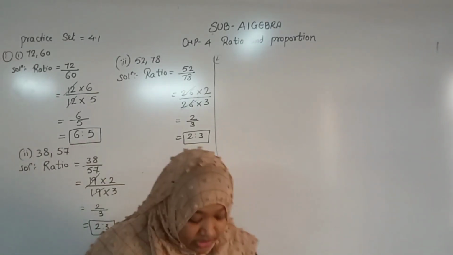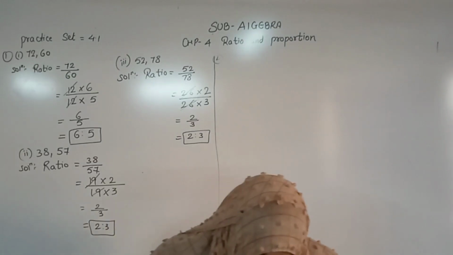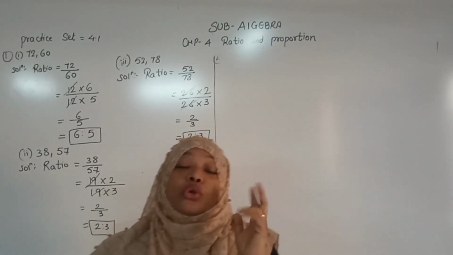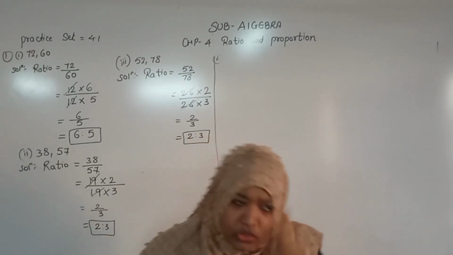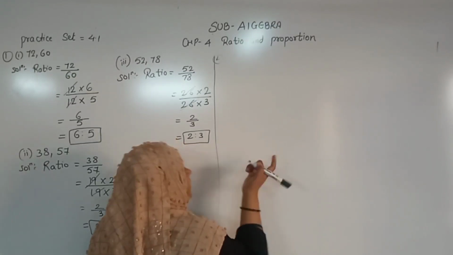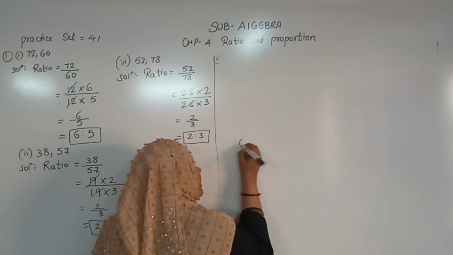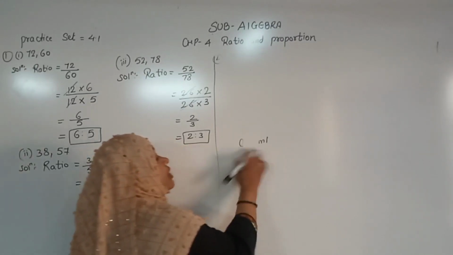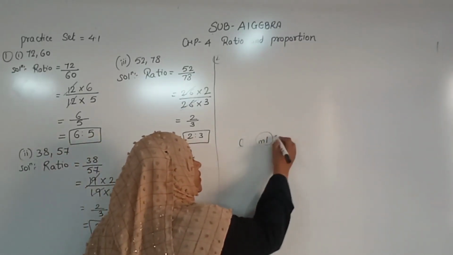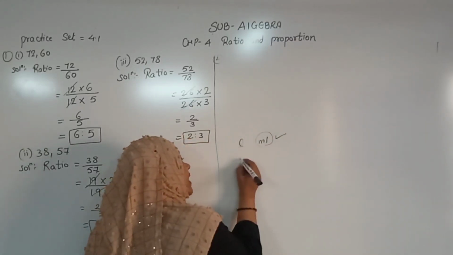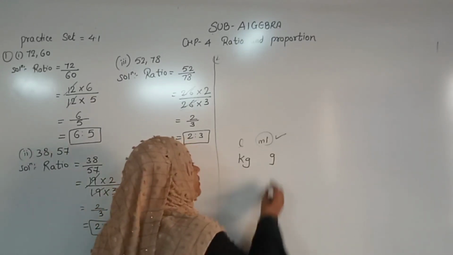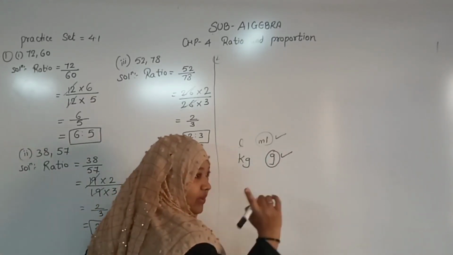Okay student, I think all have written. Now find the reduced form of the ratio from first quantity to second. See, now we have to convert the two different quantities into one. So let me explain. If we have liter and milliliter, whichever unit is smallest, you will go for the milliliter, right? If we have kilogram and gram, which is the smallest unit? Gram, we will go for this, right?